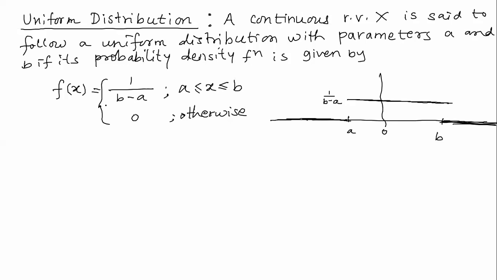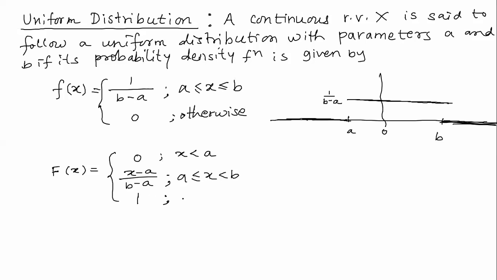Then we have seen the distribution function also for this, and it was capital F of x equal to 0 for x less than a, then x minus a upon b minus a for a less than or equal to x less than or equal to b, and equal to 1 for x greater than or equal to b.